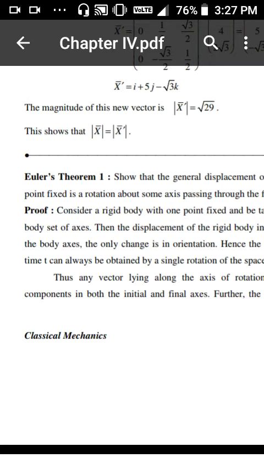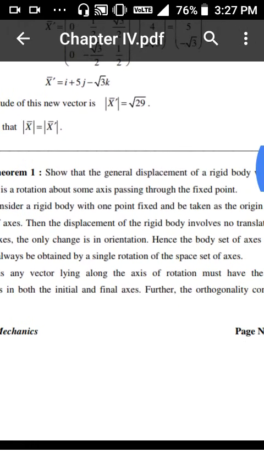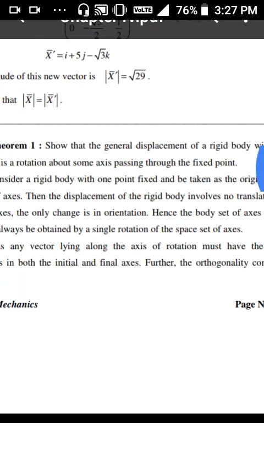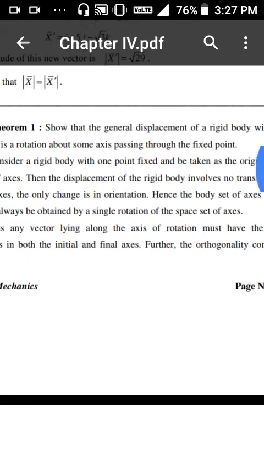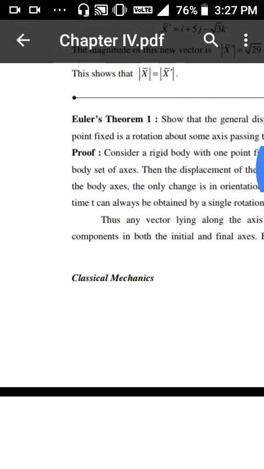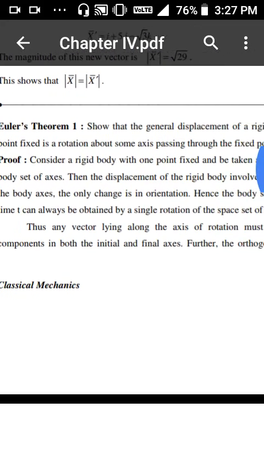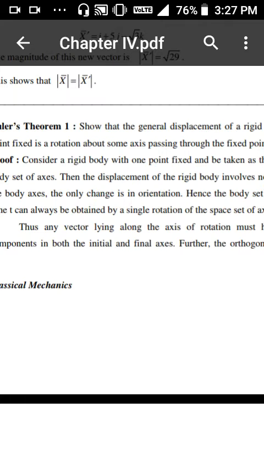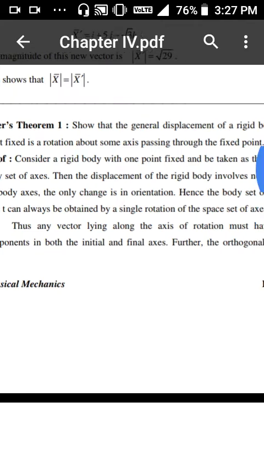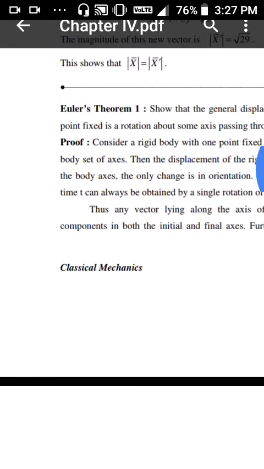Namaskar. Today I will discuss the kinematics of rigid body. In kinematics of rigid body from classical mechanics, we study Euler's theorem. Euler's theorem first shows that the general displacement of a rigid body with one point fixed is a rotation about some axis passing through the fixed point.